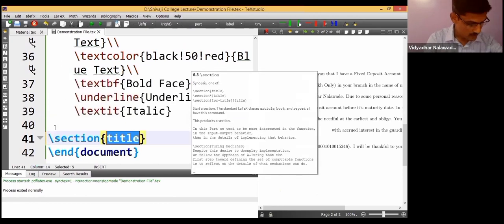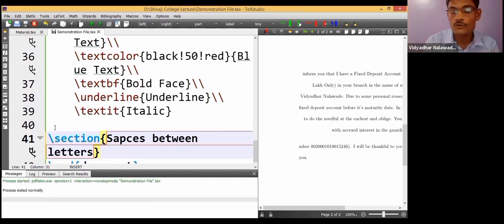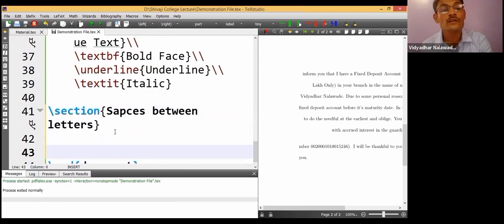Let me begin with one section, the spaces between letters. How to create spaces between the letters.